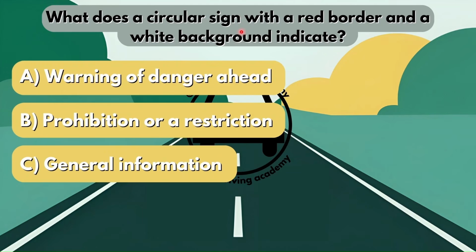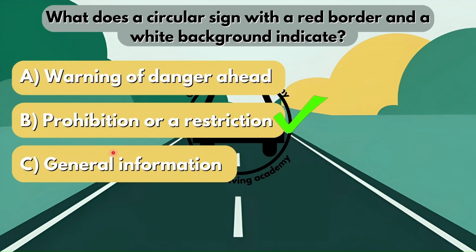What does a circular sign with a red border and a white background indicate? Now, that's why I say it's very important for you to first look at the shape of the sign, then look at the colors, right? So what does this type of sign indicate? Is it option A, a warning of danger ahead? Is it option B, a prohibition or a restriction? Or is it option C, just general information?